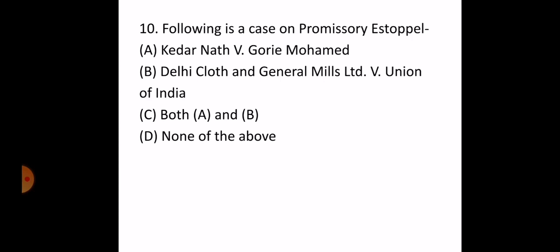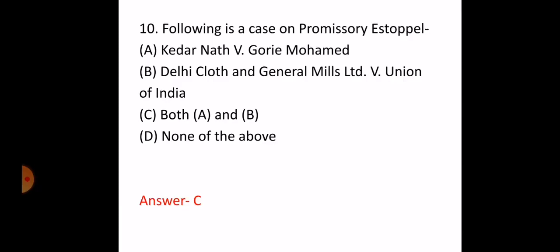The correct answer is C, that is both A and B. Both the cases are related to the promissory estoppel. This was asked in the UP PCS judicial examination in 2018 and also in Himachal Pradesh in 2016.